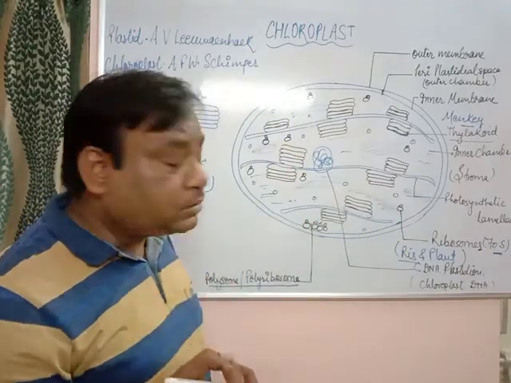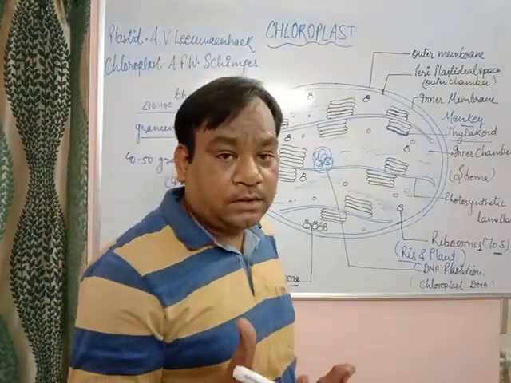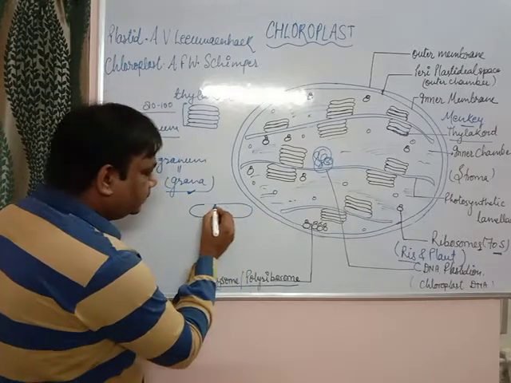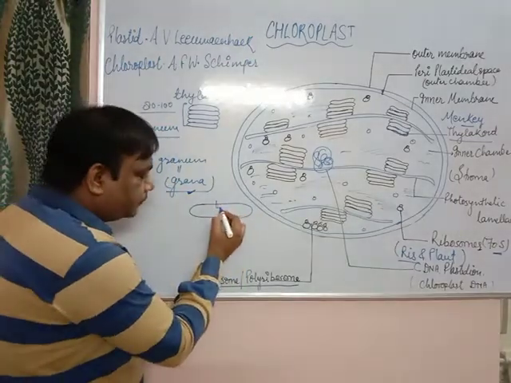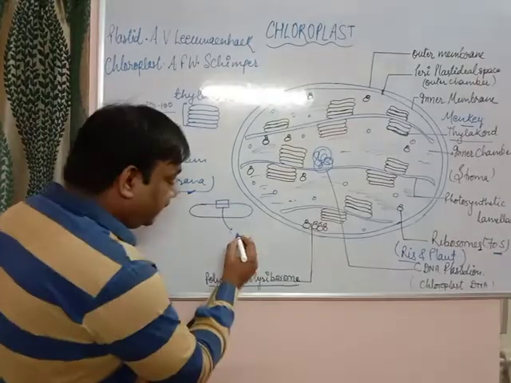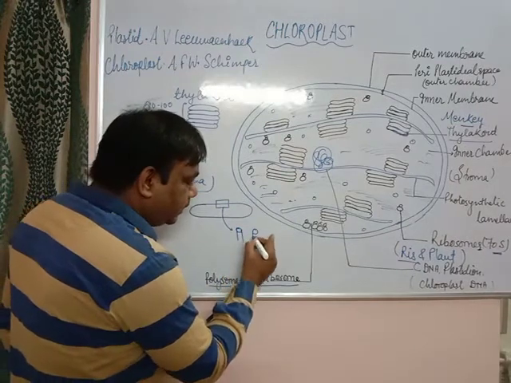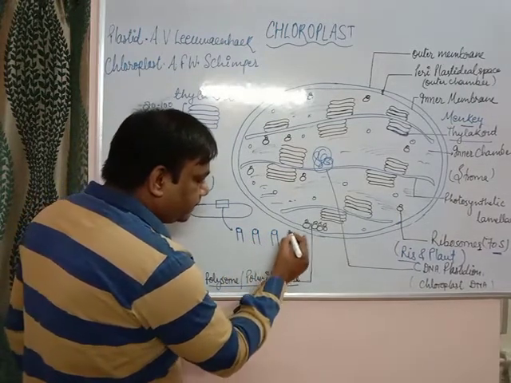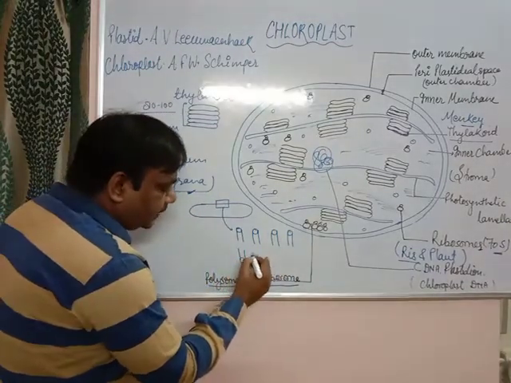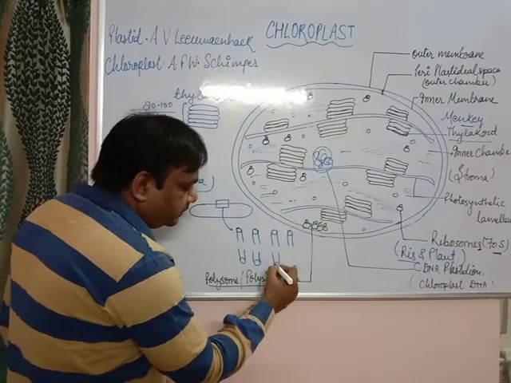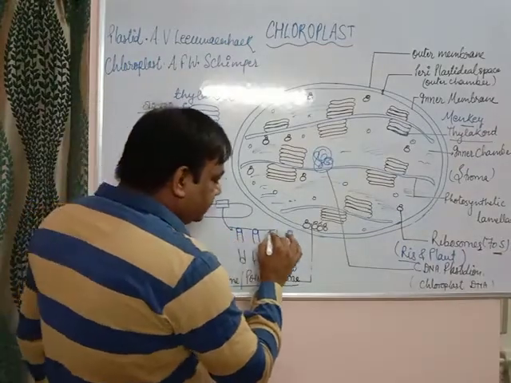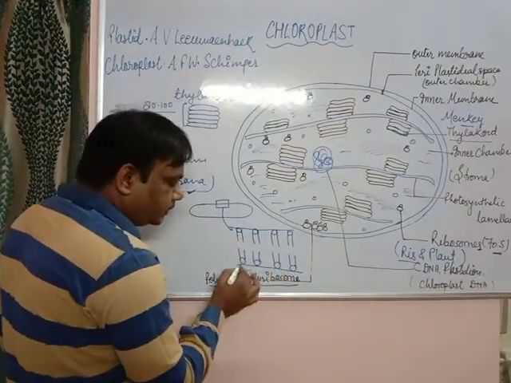Now, if we discuss the thylakoid, it is like this. If we cut a section of the thylakoid, it is found that the thylakoid is a bilipid layer membrane with a single line. It shows like this in electron microscopy. It represents that a lipid bimembrane is present. This is the proteinous structure.